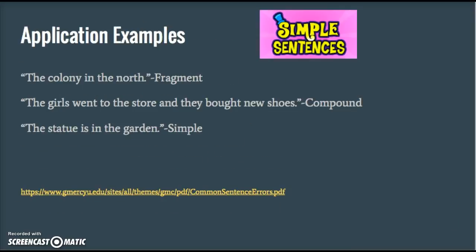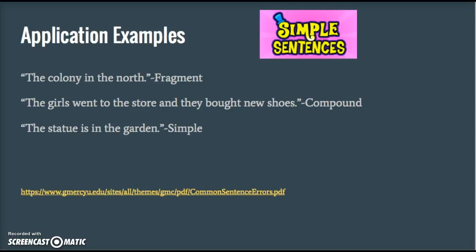Application examples. One of the most common mistakes is students getting fragment and simple sentences confused with one another. This first example is showing a fragment sentence, "the colony to the north." Some might believe that this is a simple sentence because it seems to look like a complete thought when it is missing the verb. What is it about the colony to the north? This next sentence is showing the mix-up between a simple and compound sentence. "The girls went to the store and they bought new shoes." It may seem like a complete thought just because the two separate clauses are closely related to one another, but that is not true. The second clause is dependent on the first.